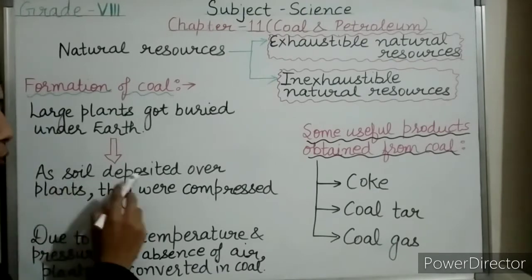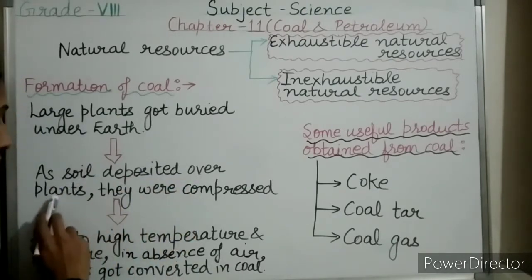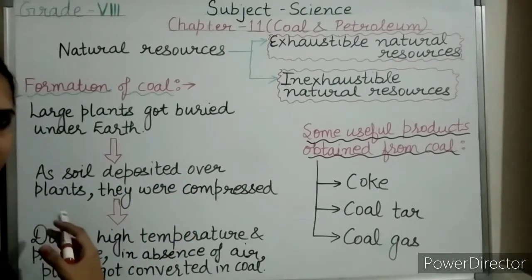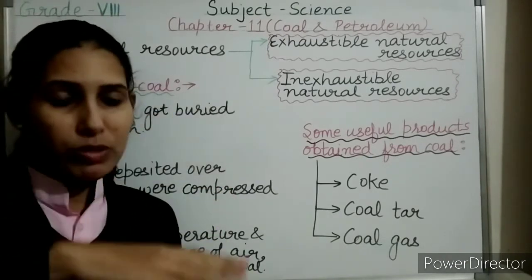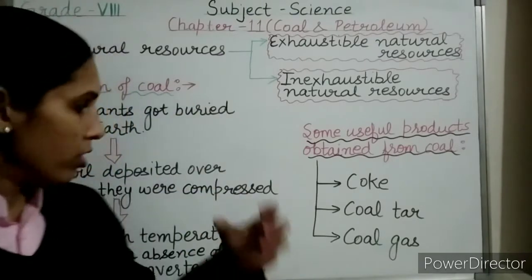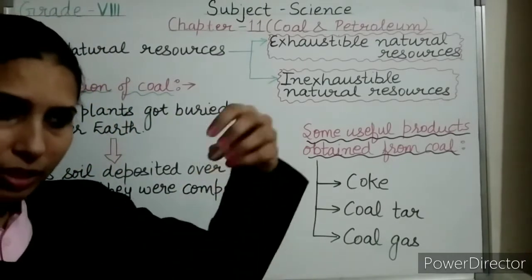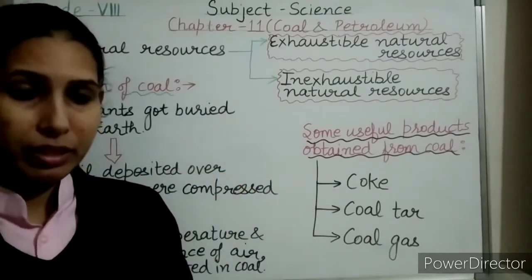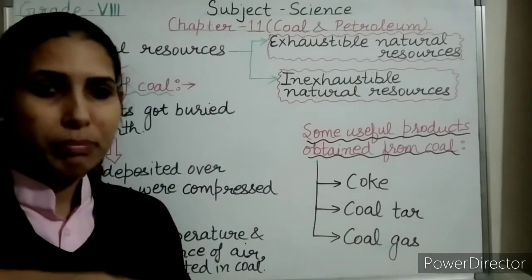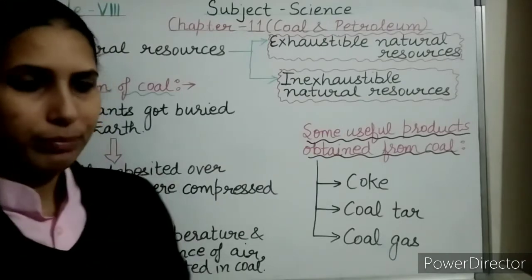As more soil kept depositing over these forests, or we can say these plants and trees, they were compressed. And they kept sinking deeper, so the temperature increased. They went deeper inside the earth, and deeper inside the earth the temperature is high.